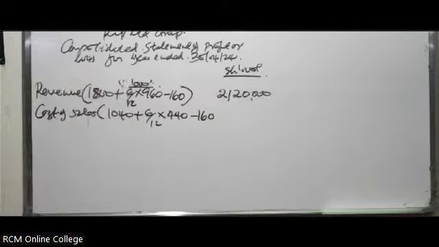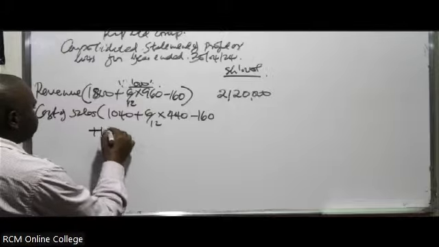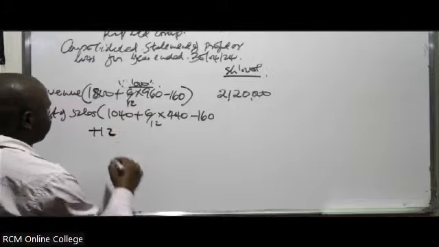There's the unrealized profit on closing inventory, which in this case we've gotten as 12. So you need to add that 12.